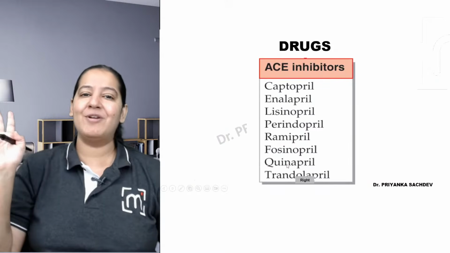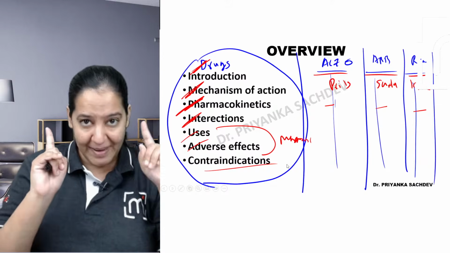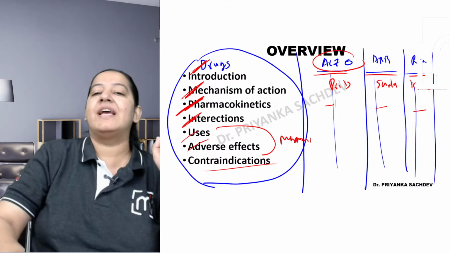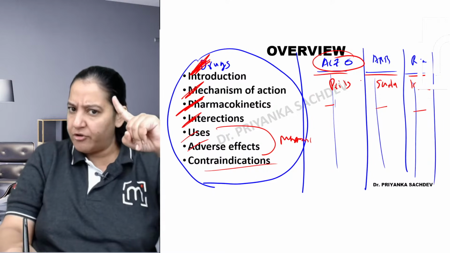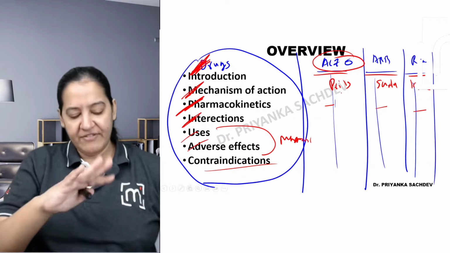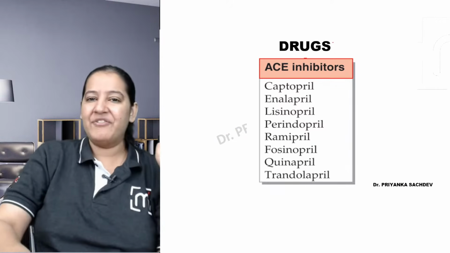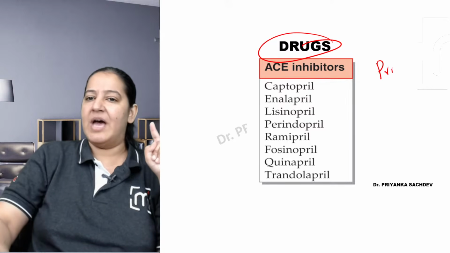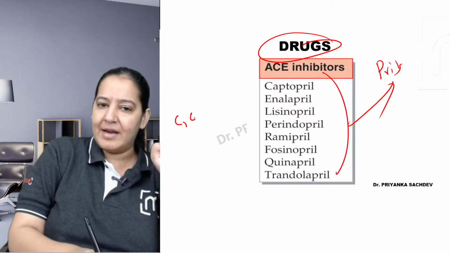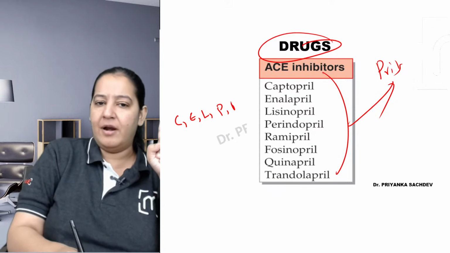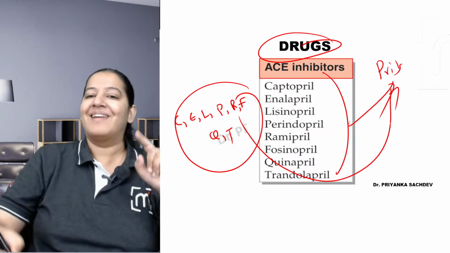Shall I start the first chapter, ACE inhibitors? Start writing. Have you taken your copy and pen? You are making this table with me. Start the first chapter, ACE inhibitor, under the following headings. Write the drugs, then write the mechanism of action. Everything in sequence. The drugs are in front of you, all of them are Prils. Write down in short: Captopril, Enalapril, Lisinopril, Perindopril, Ramipril, Fosinopril, Quinapril, Trandolapril. So all the Prils learn like that.